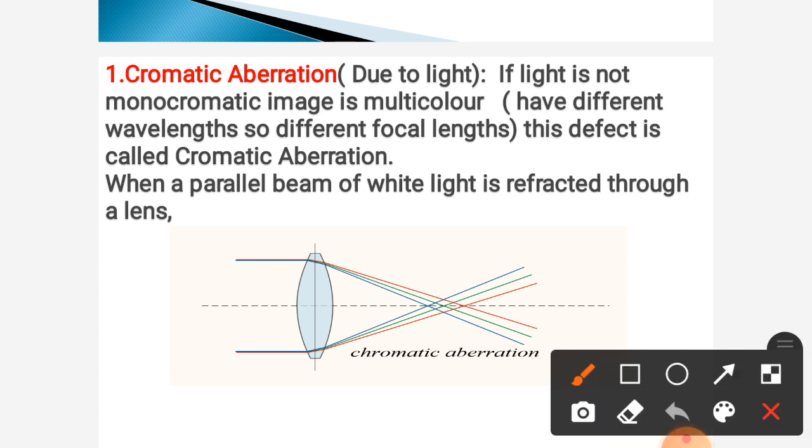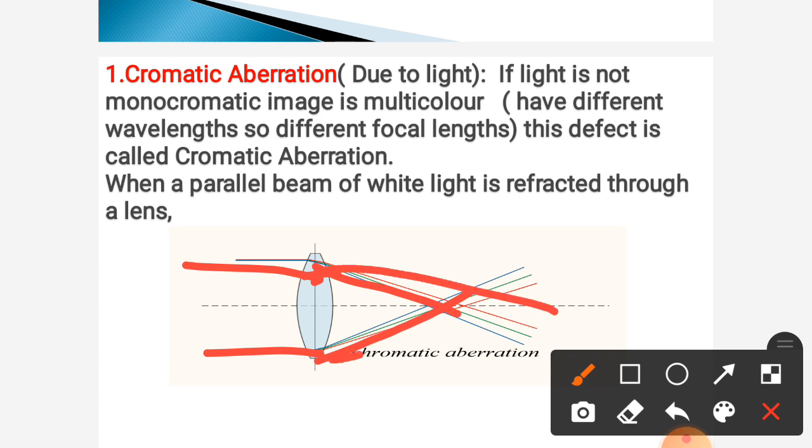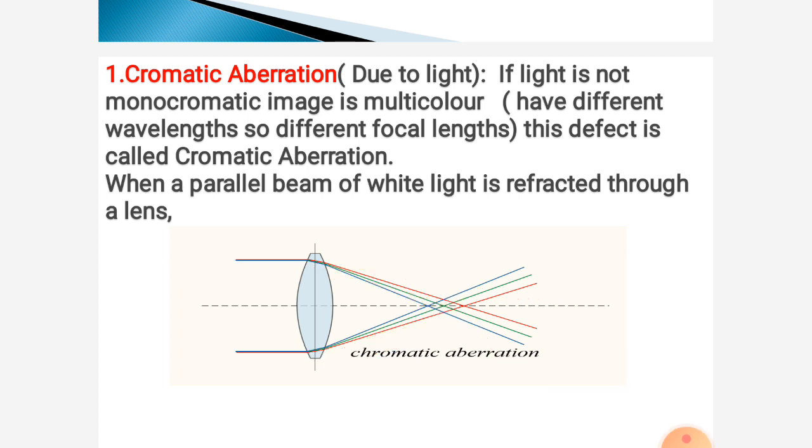Here we observe that when light is incident from infinite distance on a lens, the light must be focused at a single point, but it is refracted into multicolors and focused at different points. This is nothing but chromatic aberration.